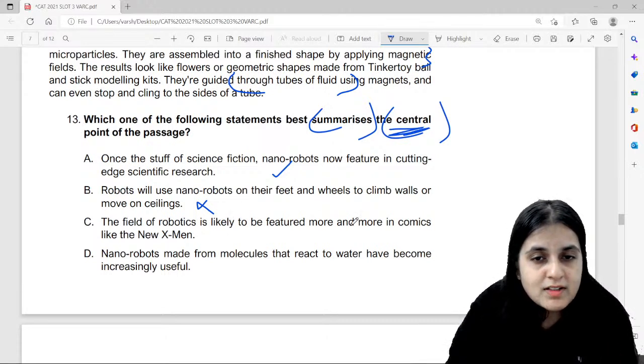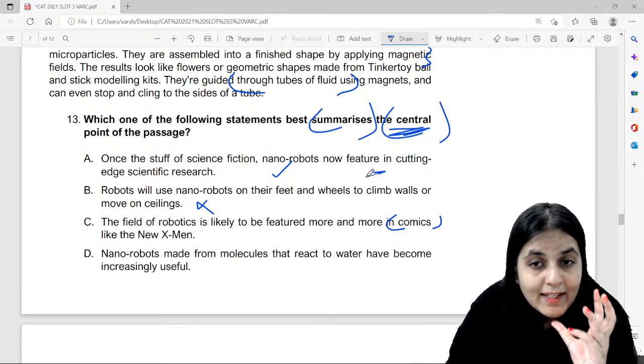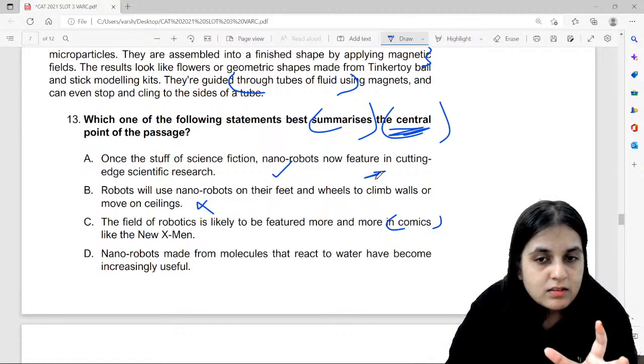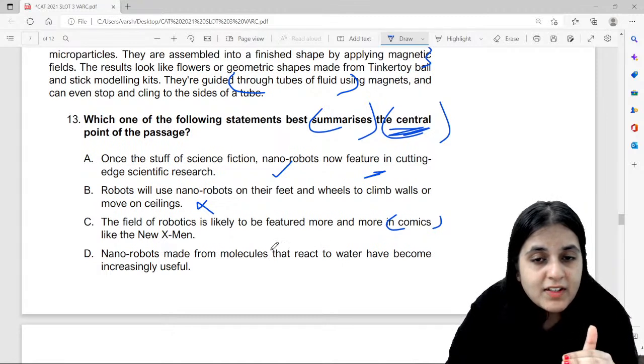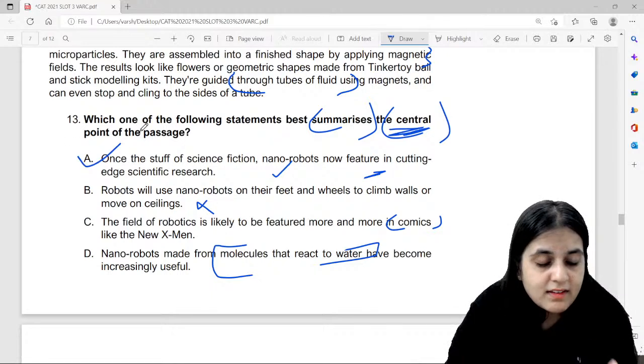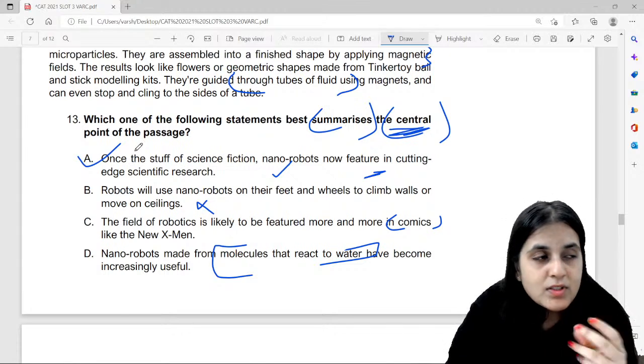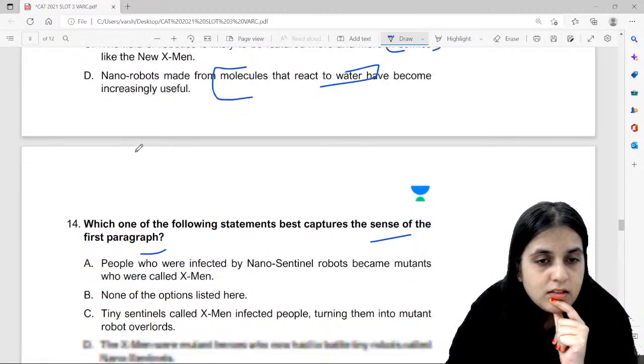The field of robots is likely to be featured more and more in comics. Central idea is not about comics. Central idea is how it is becoming reality. Nano robots made from molecules that react to water. This is a distortion. This is incorrect. Got it? Did you understand this, everyone? Why the answer option is 1? Clear with this? Guys, I want some feedback. Come on. Yes, no. Did all of you understand this?